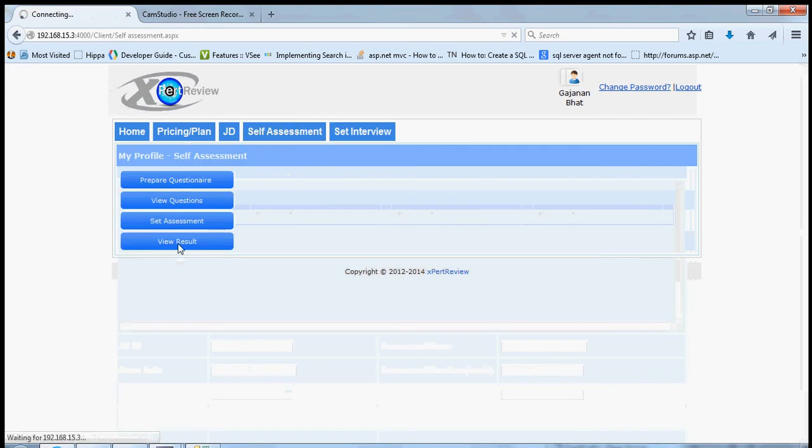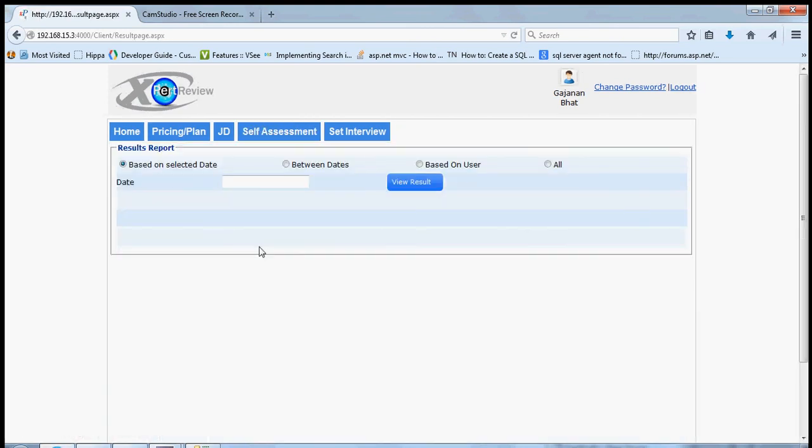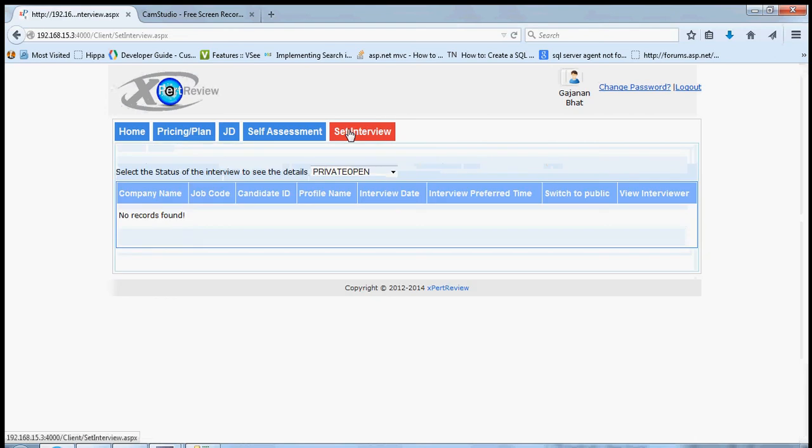And in the view result, you can see the result of each candidate. There are 4 options basically to filter the result so that you can easily see the candidate's details. Once you have filtered the results, you can set the second level interview for the candidate based on your requirement, or you can neglect the candidate. The set interview is a module specifically designed to set the interview between the candidate and your internal expert.